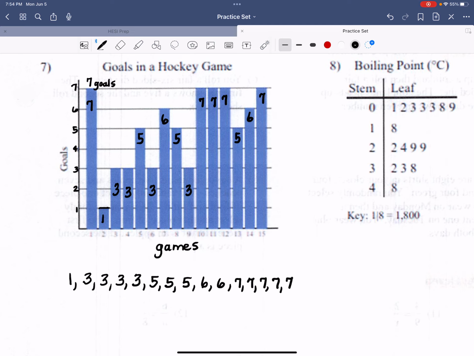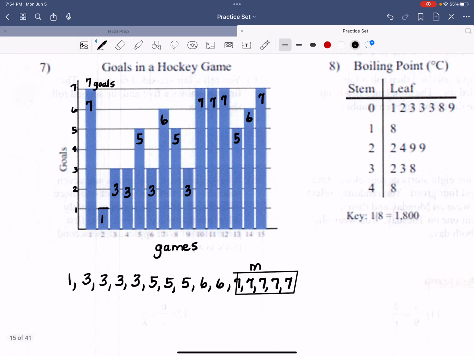I'm jumping the gun. Let's do a check here. 1, 2, 3, 4, 5, 6, 7, 8, 9, 10, 11, 12, 13, 14, 15 games. So yes, we have them all accounted for. It looks like this is our mode. It was in there more than the 3s. So I'm going to go ahead and call it mode.